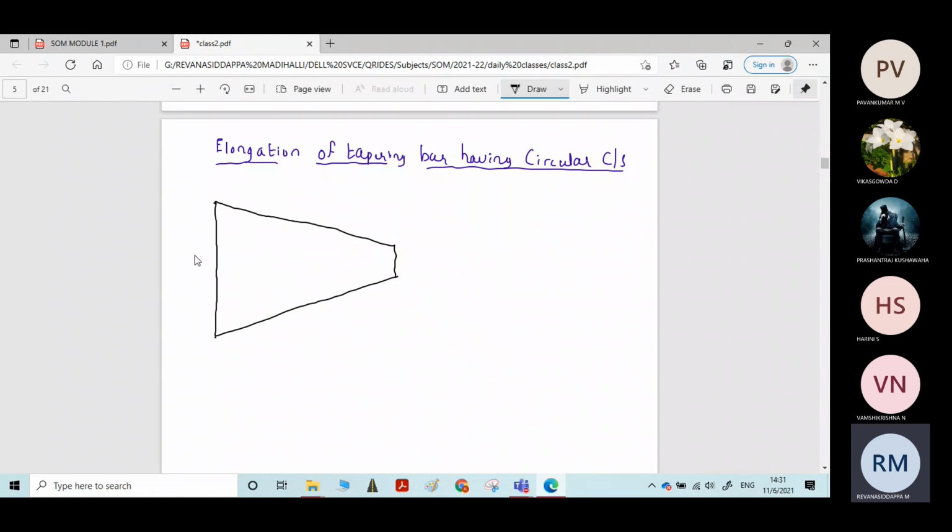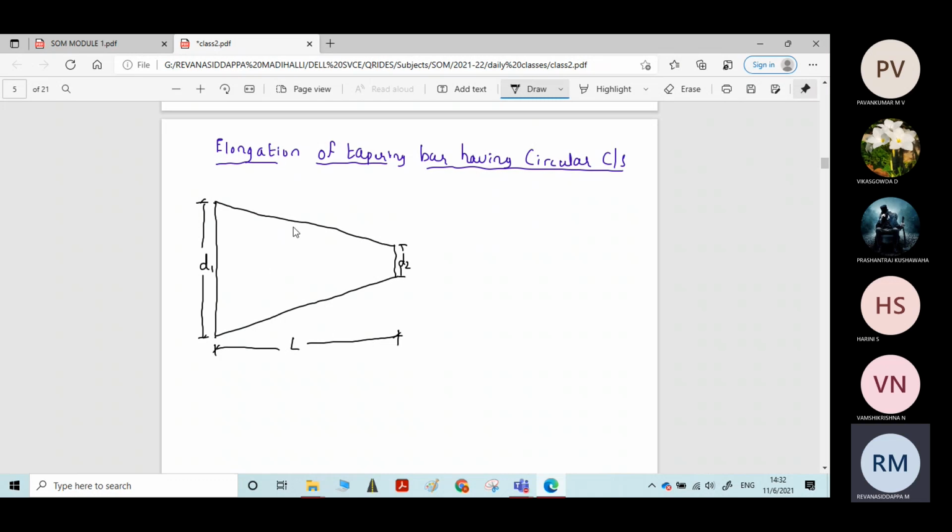Consider a tapering bar having depth or diameter d1 on one side, uniformly tapered to diameter d2 on the other side, having a length of L. Consider a uniformly tapering circular bar having diameter d1 on one side, uniformly tapered to diameter d2 on the other side, with a total length of L.